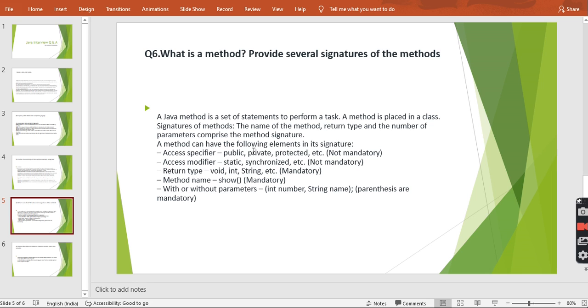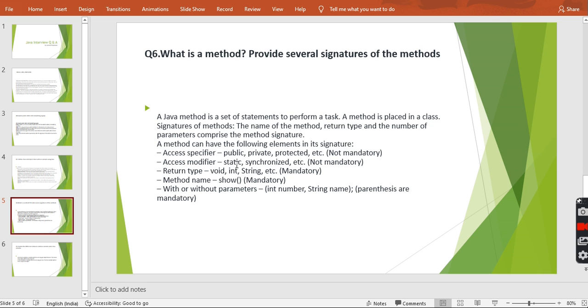Public means we can access it anywhere, private means it is restricted to only the class, and protected means it can be accessed within a package as well as by a child class of another package. Okay, I will explain a bit more about all the access modifiers in Java. Now you can see access specifier and access modifier.